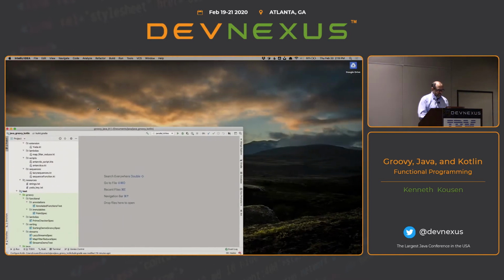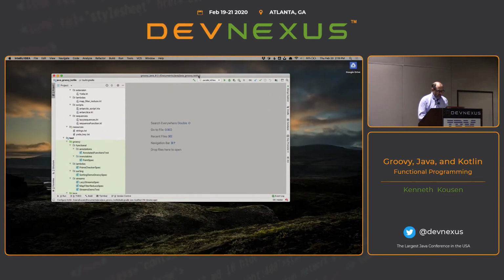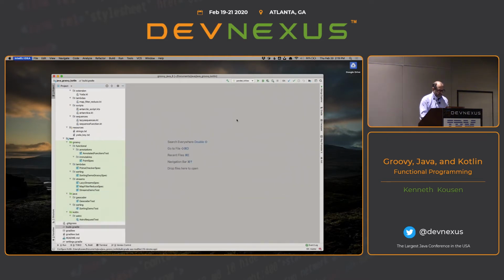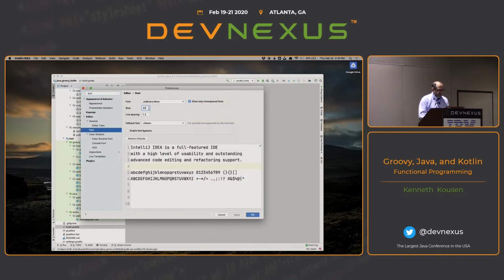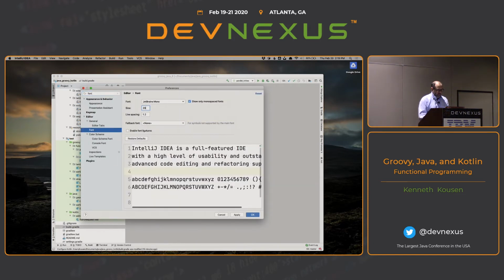Now, here I have the code in IntelliJ, and I see that when I resize, let me change my font size here to make sure that's working. I want to bring up my font here, so let's make it 28. How about that? Is that visible in the back? Yeah, okay. So I'll go with that.